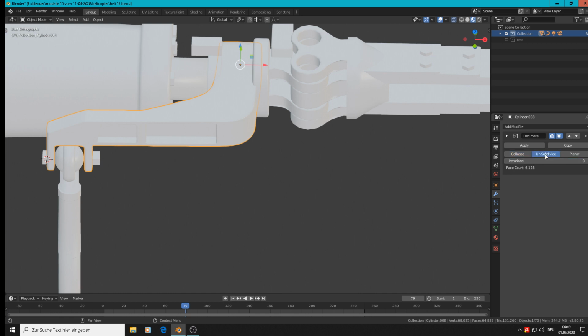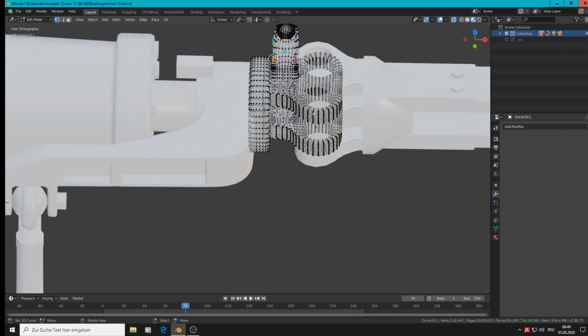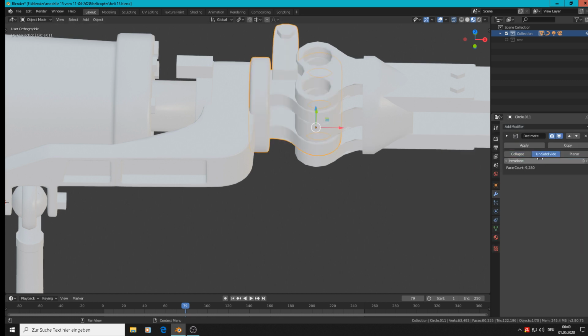When we now go to unsubdivide 6,000, and then you go higher with the iteration, and then you see we have 3,900, but then you see the topology is gone. So we go to 0.2 at 1,000. 600, it's better than before, and we apply. Then this one, decimate, we have now 9000. Let's go to unsubdivide, and 4000. That is good. 2000. I apply that.